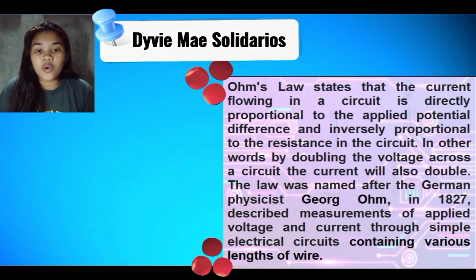Discussion. Ohm's law states that the current flowing in a circuit is directly proportional to the applied potential difference and inversely proportional to the resistance in the circuit. In other words, by doubling the voltage across a circuit, the current will also double. The law was named after the German physicist George Ohm in 1827. He described measurements of applied voltage and current through simple electrical circuits containing various lengths of wire.